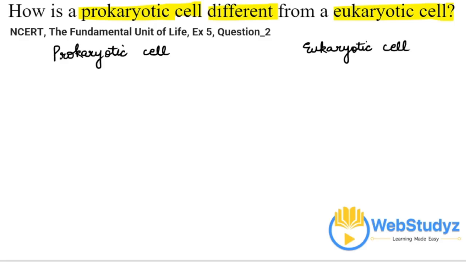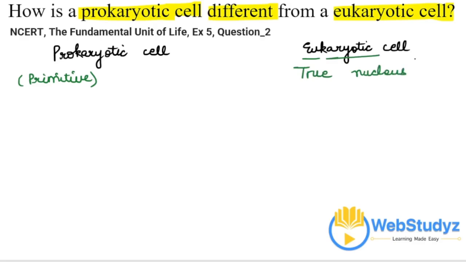So the prokaryotic cells are those type of cells which are primitive kind of cells. Pro means primitive, karyon means nucleus. So they have a primitive nucleus, or we can say the nucleus is absent. Whereas in eukaryotic cells, eu means true and karyon means nucleus.